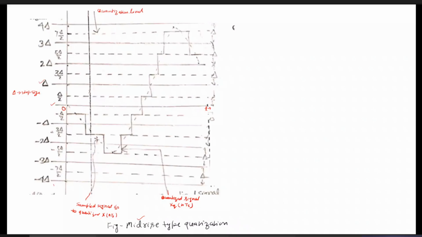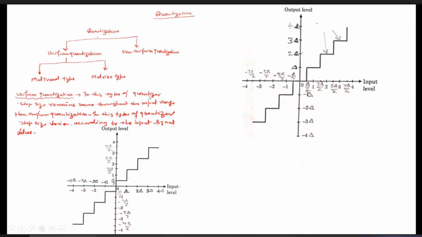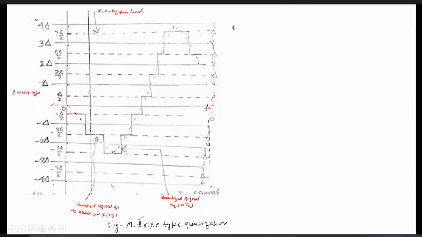In the first slide you can see this is the mid-rise type. If the input is in between 0 and delta, then the output is approximated at delta by 2.